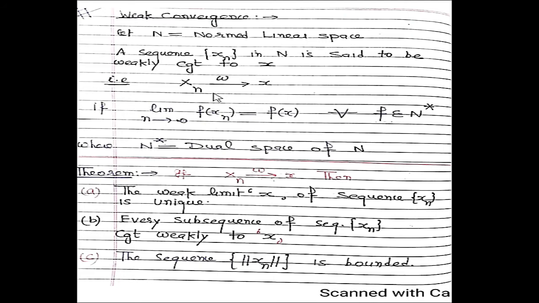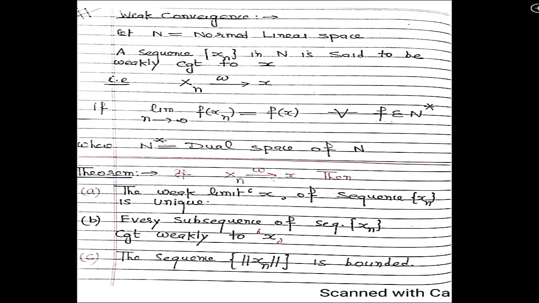So it means if xn is weakly convergent to x, then f of xn converges to f of x for every f belonging to N star, where N star is the dual space of N. N star contains all of the functionals.